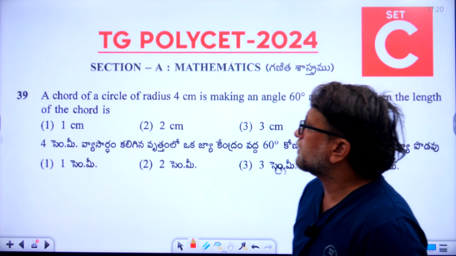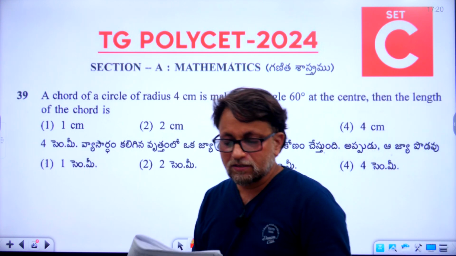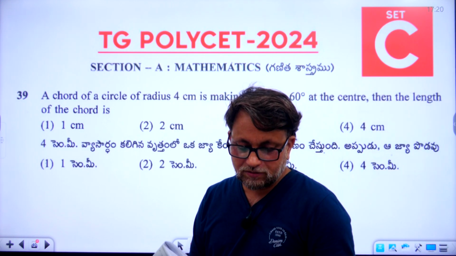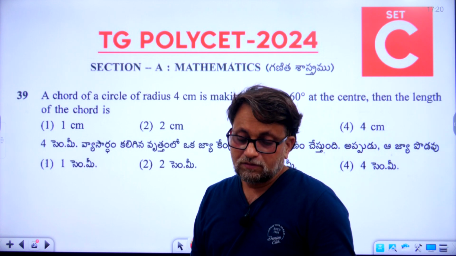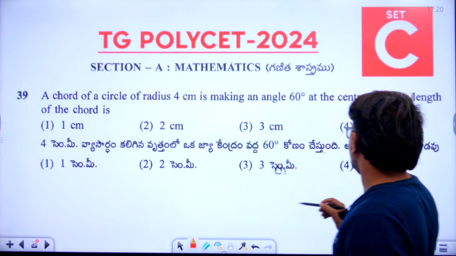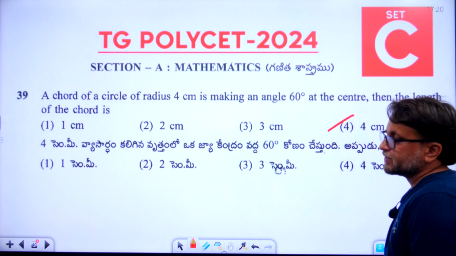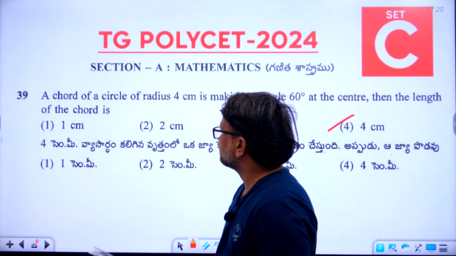Then the length of the chord is. What is the right answer, students? 39th, what is the right answer? The right answer is the fourth option, means 4 centimeter is the right answer.